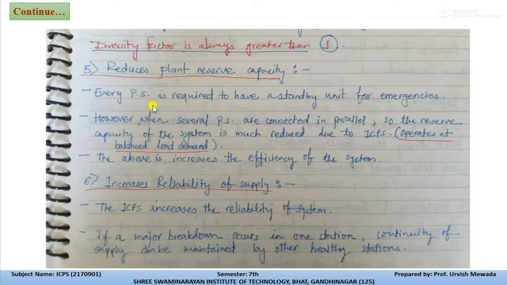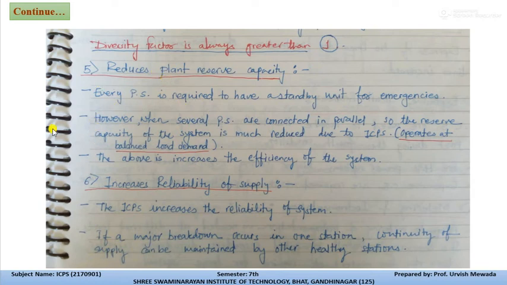Now the fifth advantage of the interconnected power system is reduced plant reserve capacity. Plant reserve capacity means what? It operates at balanced load demand. Every power system requires a standby unit for emergencies. Suppose we are talking about Torrent, then Torrent also has a standby DG-set system, so that DG-set system can be used at the time of any problem or any shutdown of the plant. At that time, that emergency utility can drive the load.